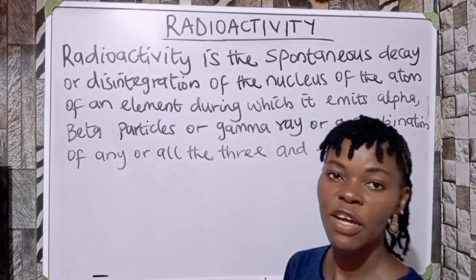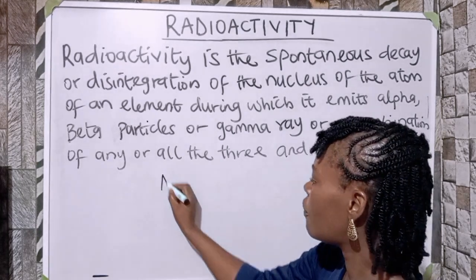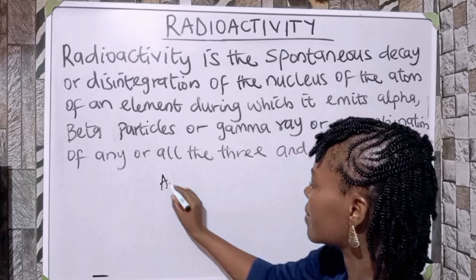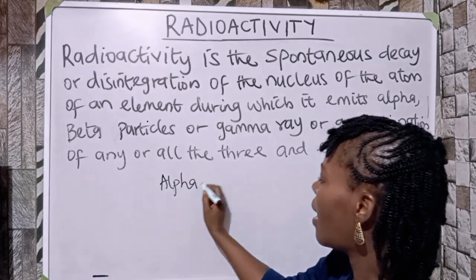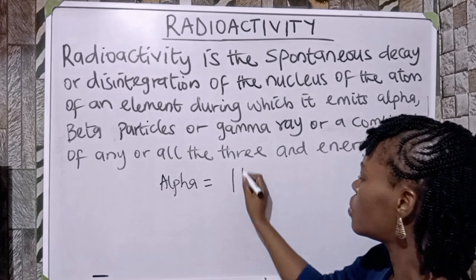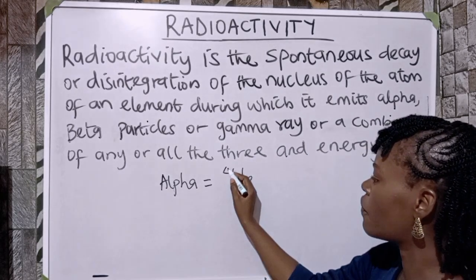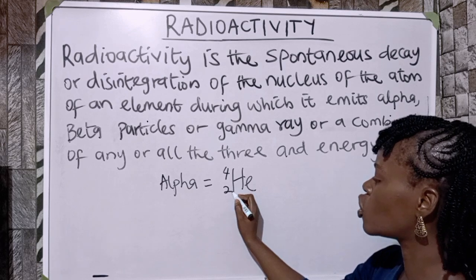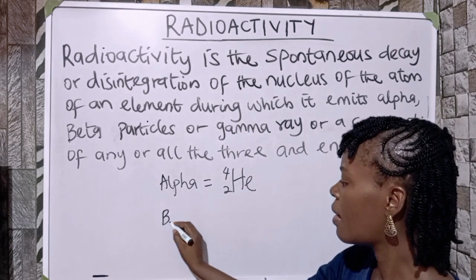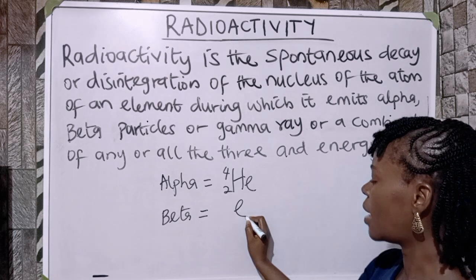The three types of radiation we are talking about: one is alpha. Alpha particle is a helium nuclide, which has a mass number of 4 and atomic number of what? 2. Beta particle is an electron.